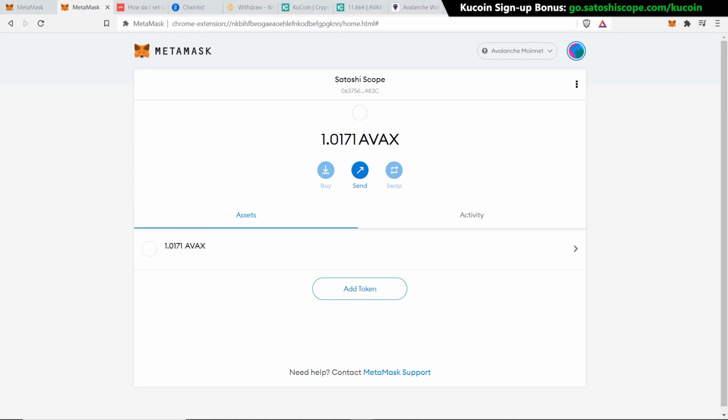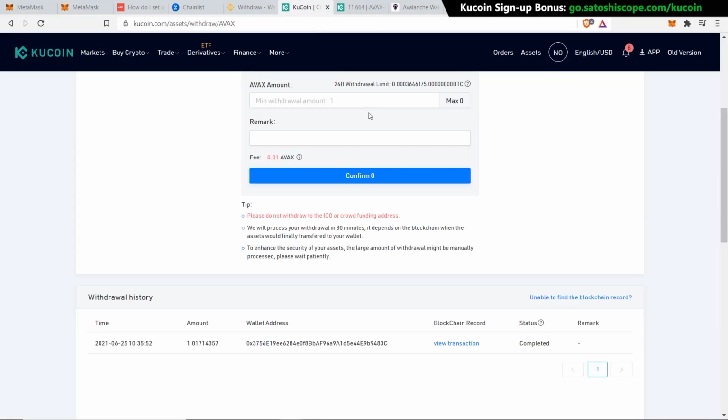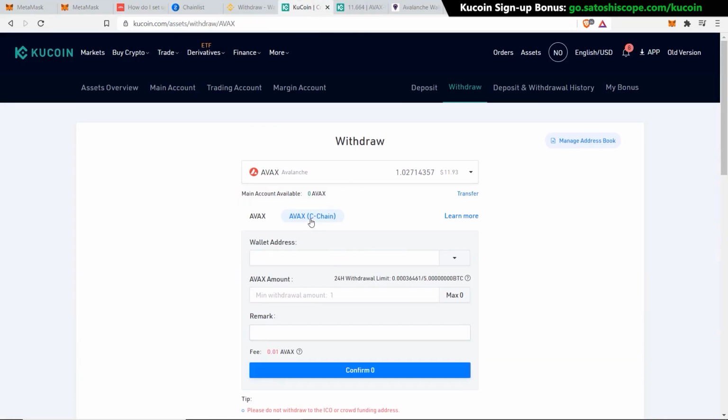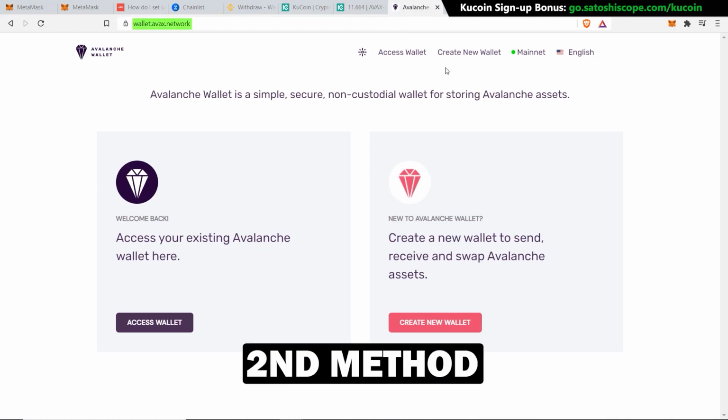So now you can see how easy that first method was, right? However, if you don't have access to an exchange like Kucoin, which has this AVAX C chain option, then it's not a problem. I still have you covered with this second method, which will work with just the normal AVAX chain. So for this second method, you'll first need to go to Wallet.Avax.Network.